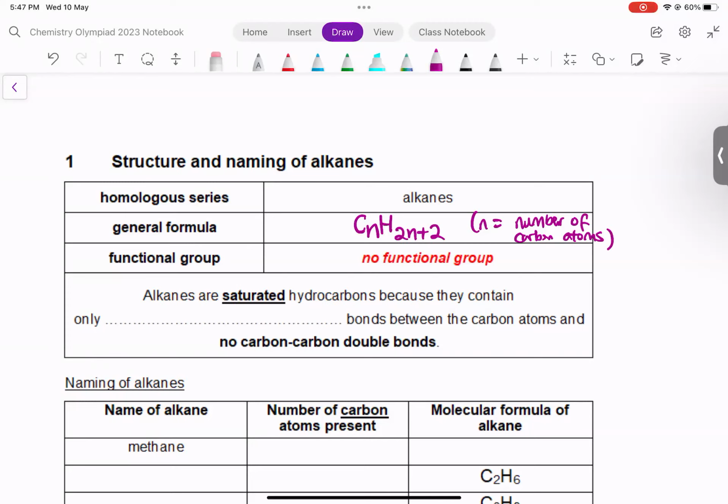Alkanes are the most basic and don't have any unique functional group. Now, alkanes, we said just now, are saturated because they contain only carbon-carbon single bonds. And importantly, they are saturated because they do not have carbon-carbon double bonds. So from this, we understand a little bit more about the alkane homologous series. They are saturated. They follow the general formula CnH2n+2.